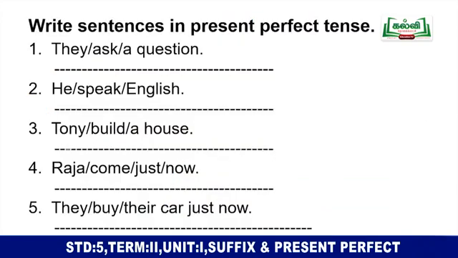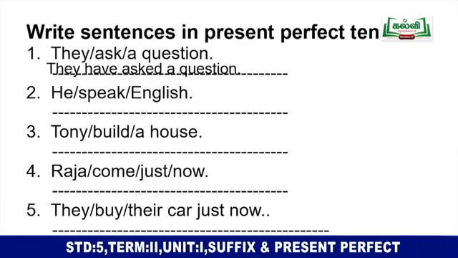Children, the next activity is write sentences in present perfect tense. The sentences are divided by slashes. You have to join them using the correct past participle and auxiliary verbs and create a new correct sentence. The first one is, they ask a question. They have asked a question.